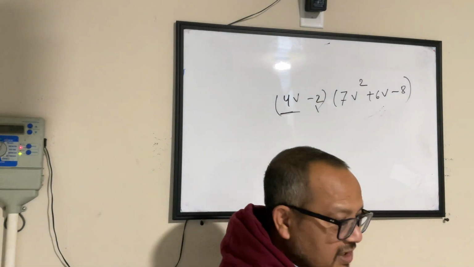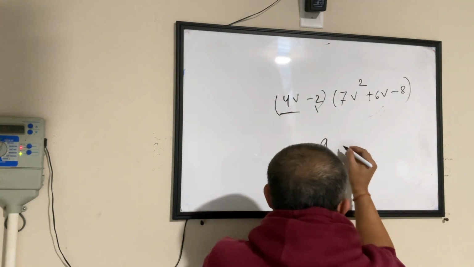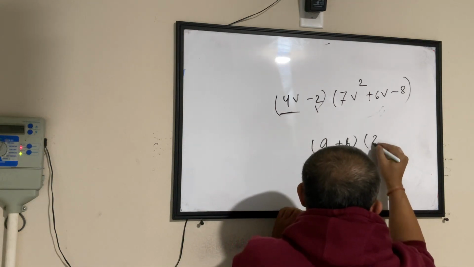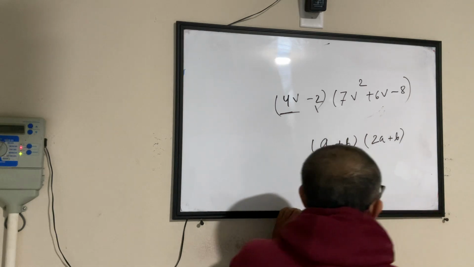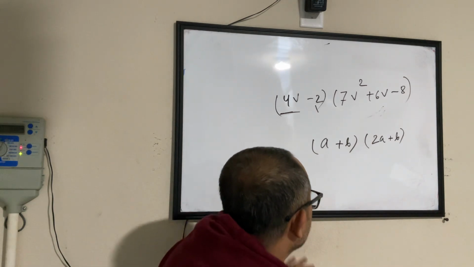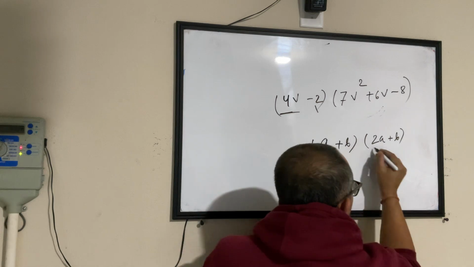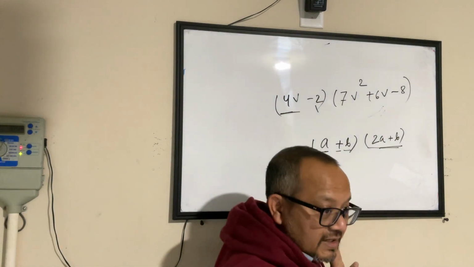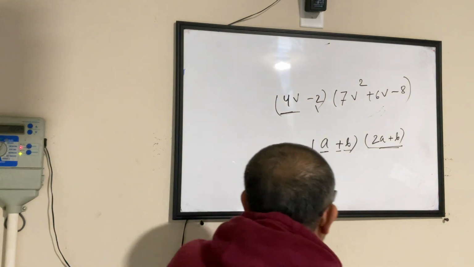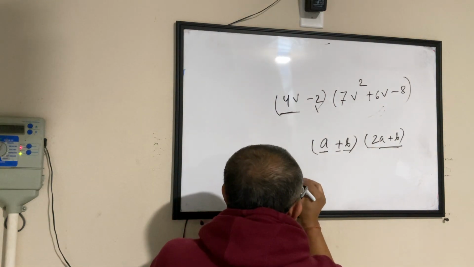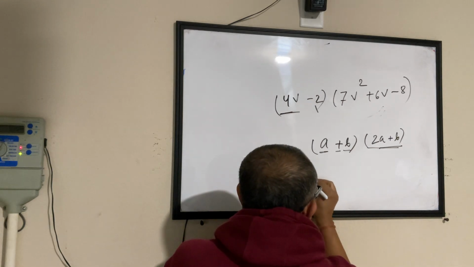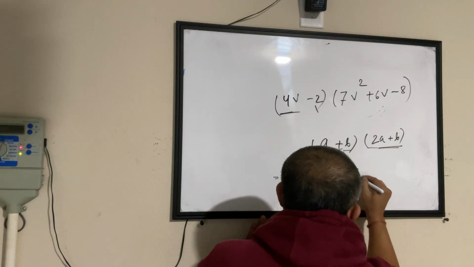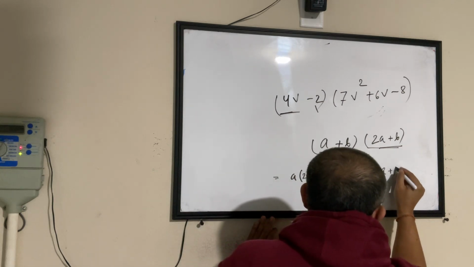Let me give you guys a little bit of theory first. If I had, let's say, a plus b multiplied by, let's say, 2a plus b. What does it mean? That means this is multiplied by the whole thing plus this is also multiplied by the whole thing. That is how you will read it. Meaning, if you break it down, it means a multiplied by 2a plus b plus b multiplied by 2a plus b.